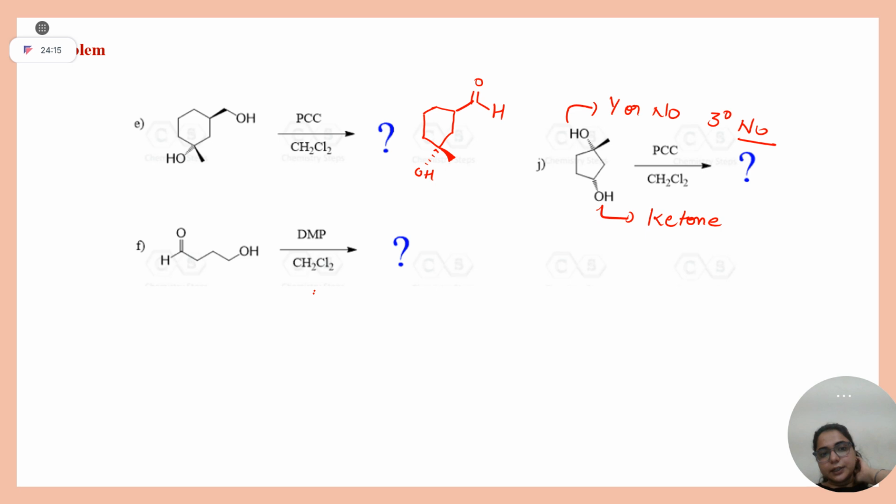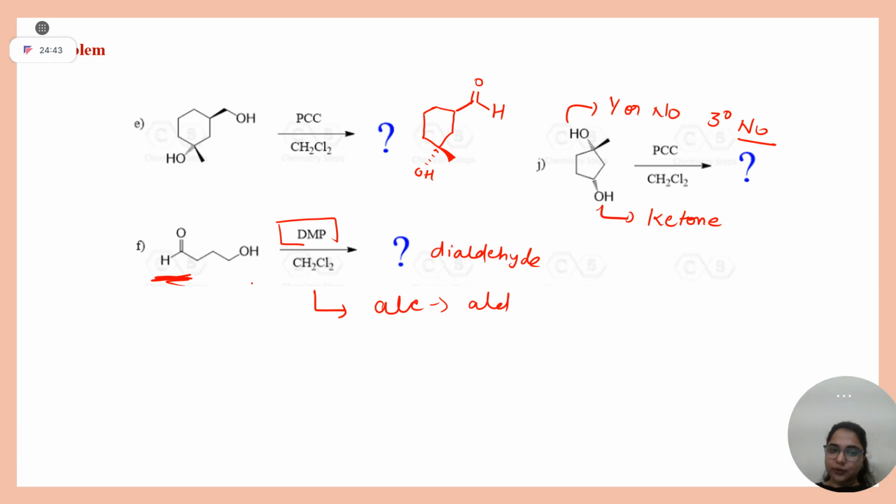Yes, ma'am. And DMP, I have already told you, it converts alcohol to aldehyde. So it will form its dialdehyde, right? Why dialdehyde? Because one aldehyde was already there. Now someone will ask me, ma'am, here aldehyde is there, it can also oxidize to carboxylic acid. So for that you have to go through its mechanism, and you will find it will form dialdehyde only, right?